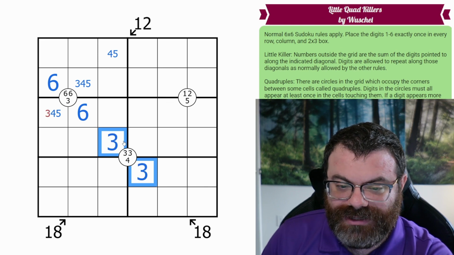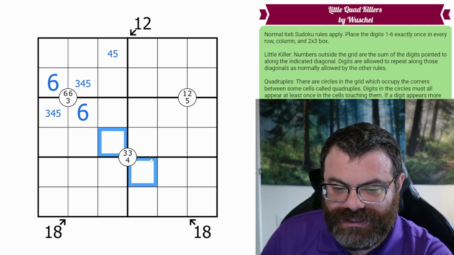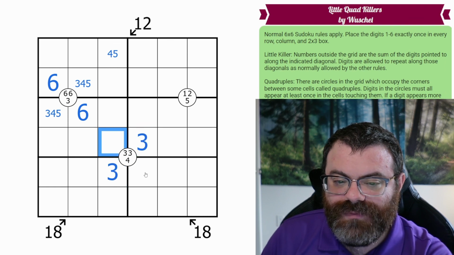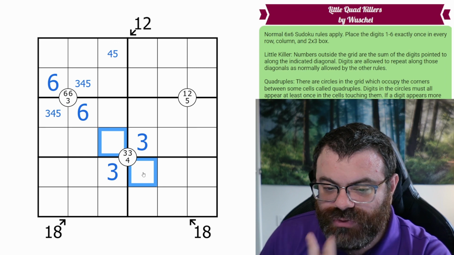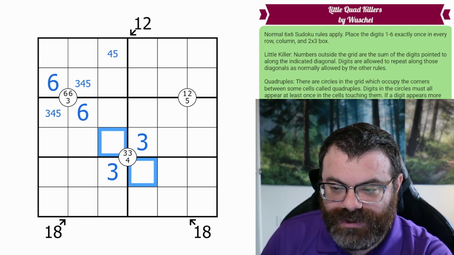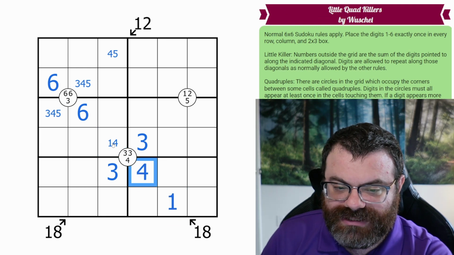So we're repeating this trick here. If I put the 2 3s like this, that already adds to 6. This would have to be a 0. So the 2 3s go like this. And then now we know there's a 4 on here. And with already 4, we need 2 more in 2 cells. So it's got to be a 4 in one of these, followed by 2 1s. So this is one of the 1s. That's the 4. That's the 1.